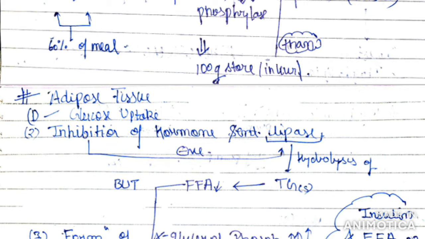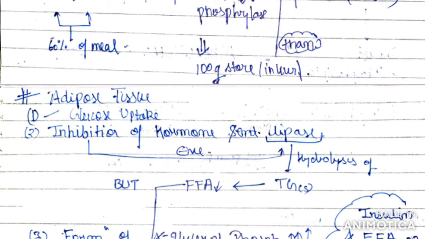Okay, now come to the effects on adipose tissue. So the first effect will be similar: glucose uptake will occur. Now the second step, inhibition of hormone sensitive lipase. What this lipase was doing, it was hydrolyzing the triglycerides, and what was it generating? Free fatty acids. So the inhibition of the lipase will decrease the free fatty acid concentration.